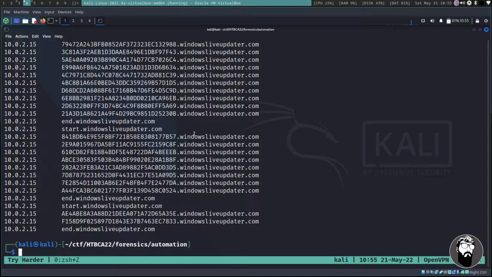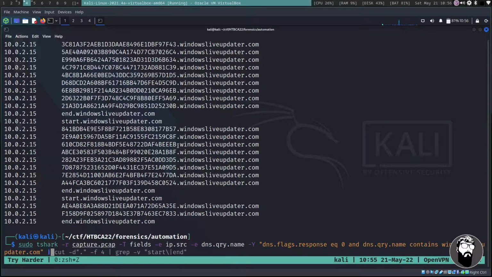So we have our starts, we have our hex encoded strings, we have our ends, and that's what we want. Now we're going to pipe that into cut -d, and the delimiter we're going to separate on is the dots. That was the easiest way I could find, because I don't know how many spaces or tabs there are, and with the tshark output like this it's not easy to get the delimiter, but the dots do make it easy.